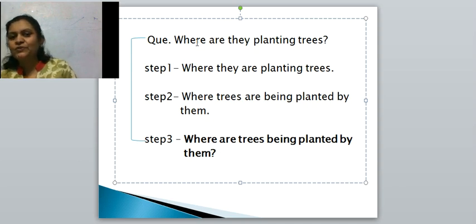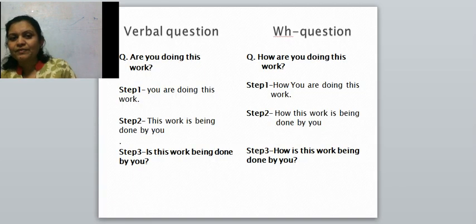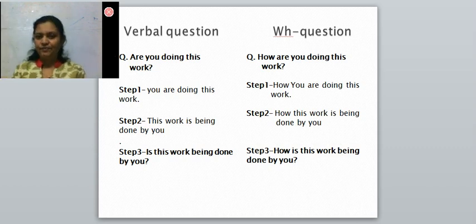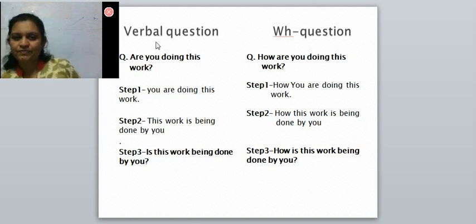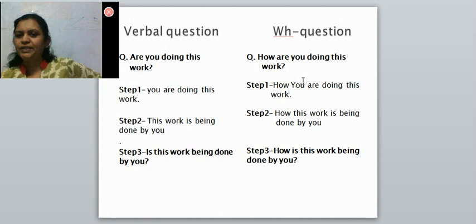I think you understood the WH question also, right? Then see what I did. Both types of sentences I have taken comparatively so that you can understand the difference. Here I have written a verbal question and here a WH question. The same question is used there, only the WH word is placed in the beginning of the sentence. Here what is the question? Are you doing this work? And here I have written, how are you doing this work?